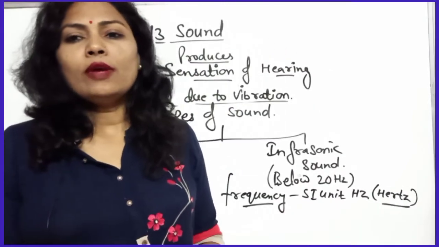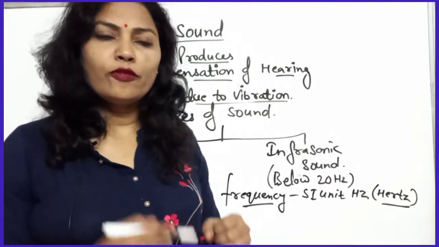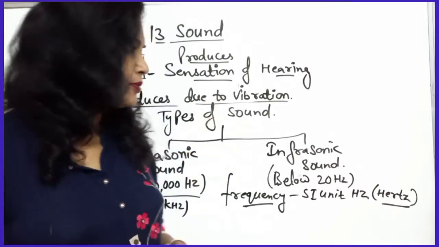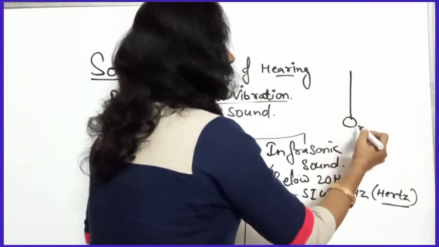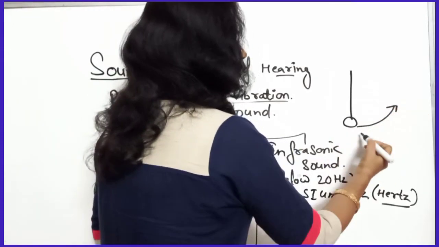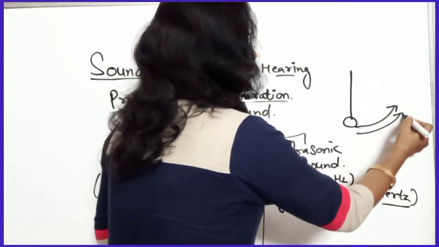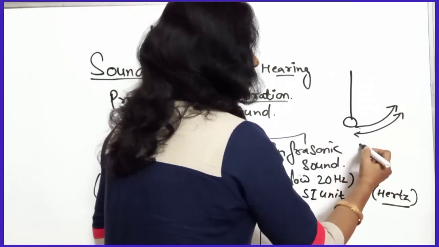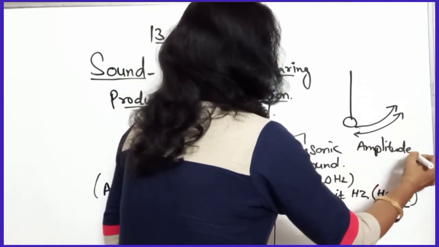Now amplitude is the maximum displacement from the mean position. For example, if a bob moves from here to here, that is the maximum distance, so it is the amplitude.